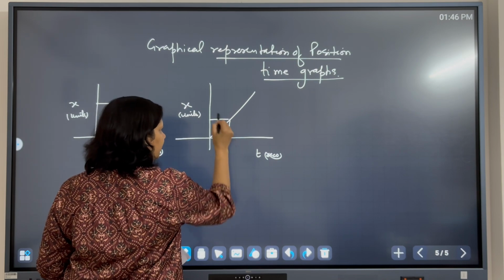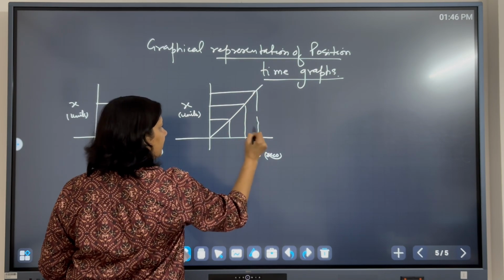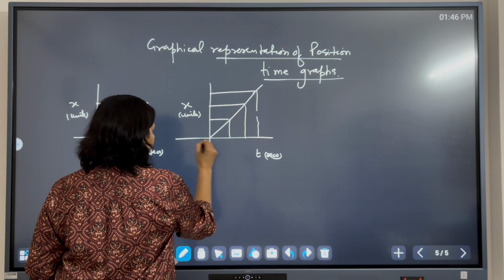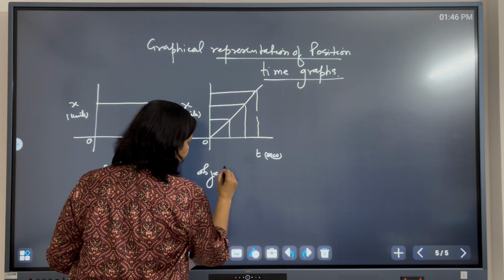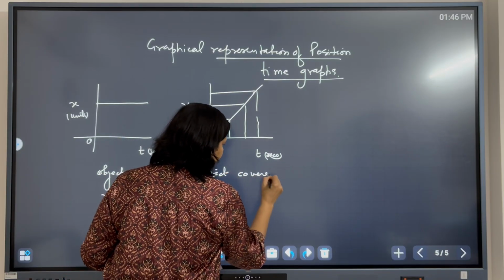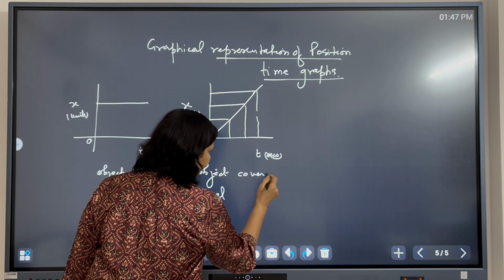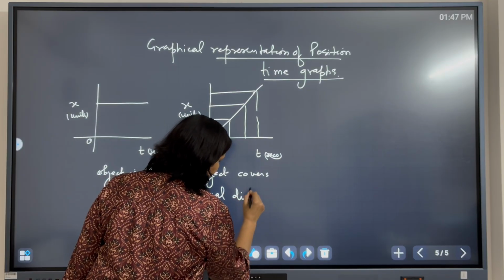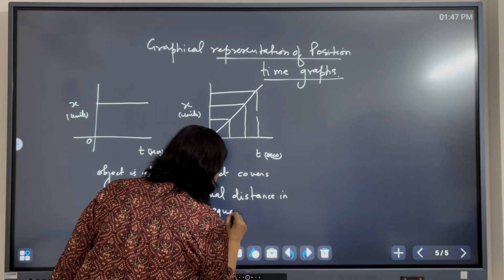The object covers equal distance in equal intervals of time. Okay, this is origin 0.